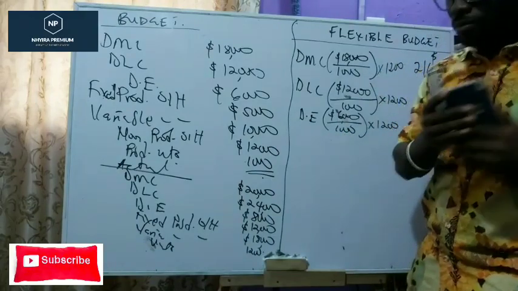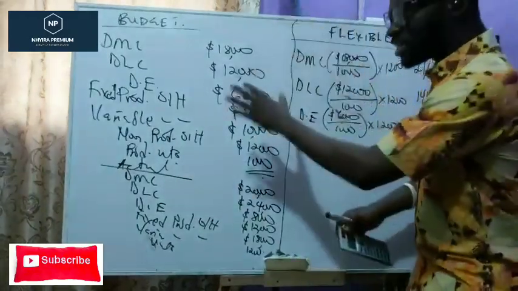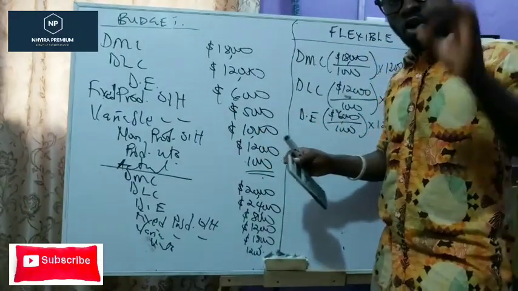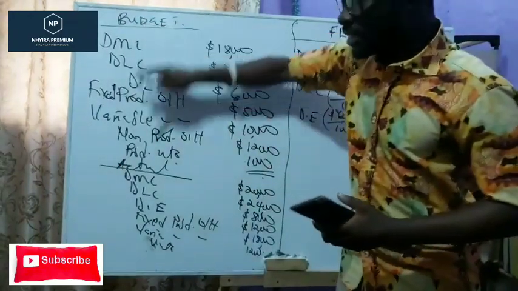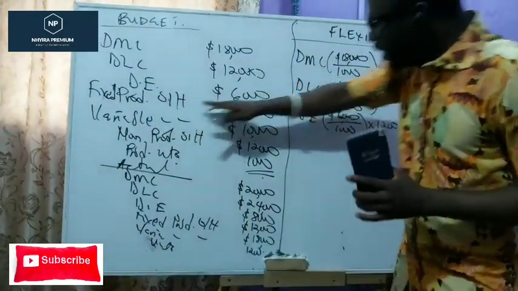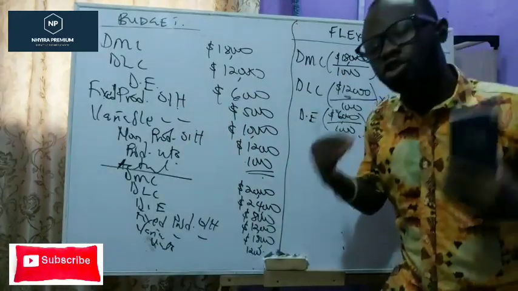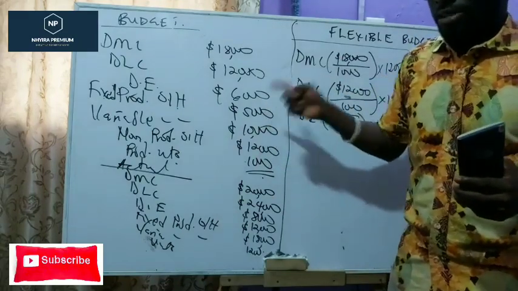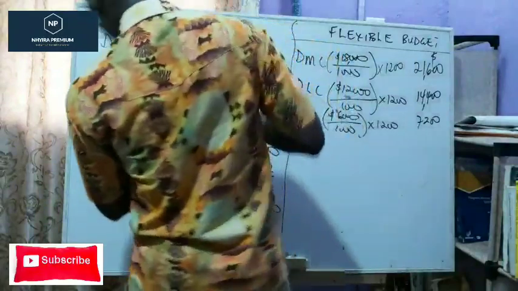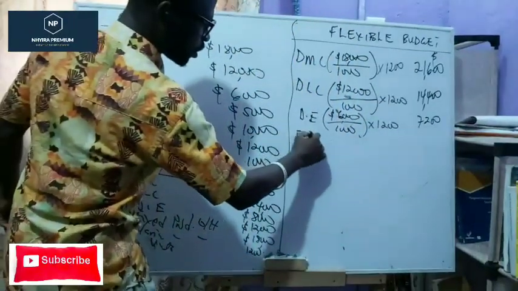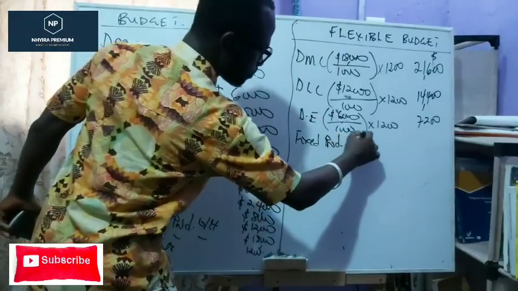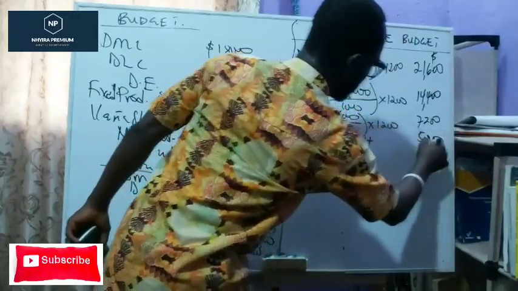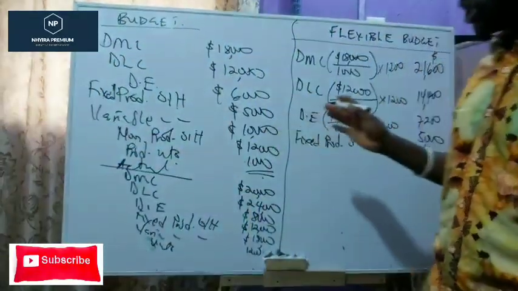Let me take that again. The assumption is this: fixed production overhead remains the same irrespective of the output level. For that reason, under the budget, the fixed production overheads we had there, that is the same figure we're going to be bringing here. We are not going to be flexing that, because a lot of students flex all of them. That's why I'm saying that. So fixed production overheads, we're just going to slot in. How much we got here? $5,000. Slot it in like that. No problem.